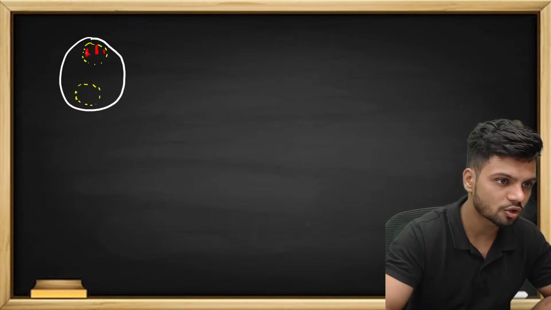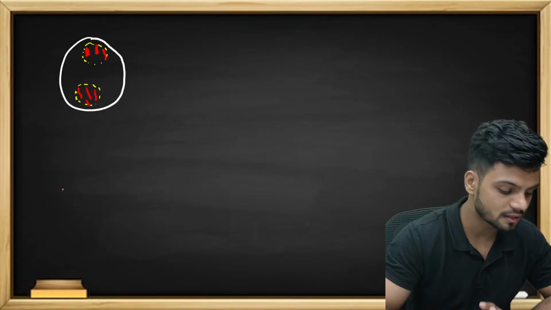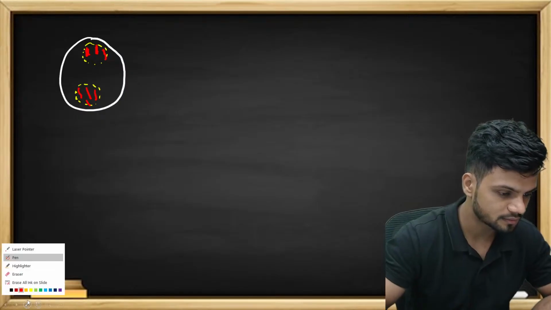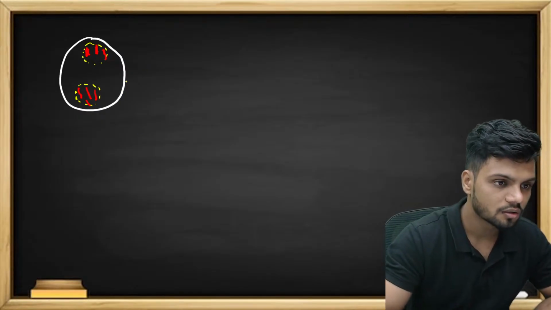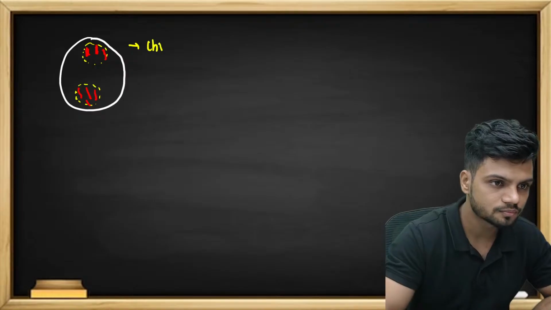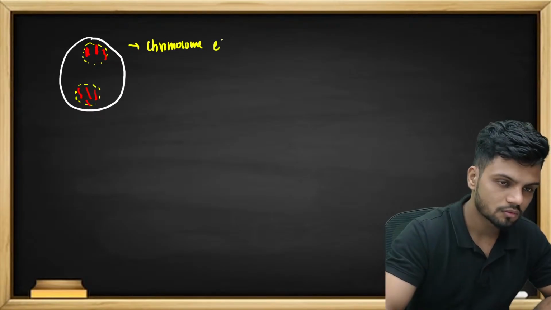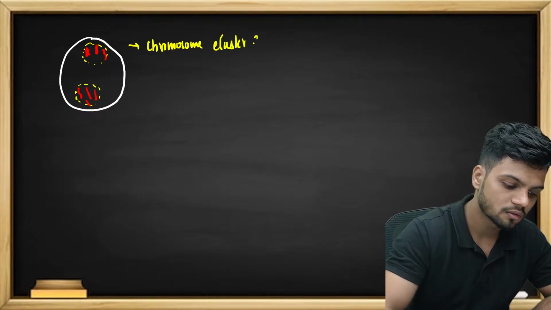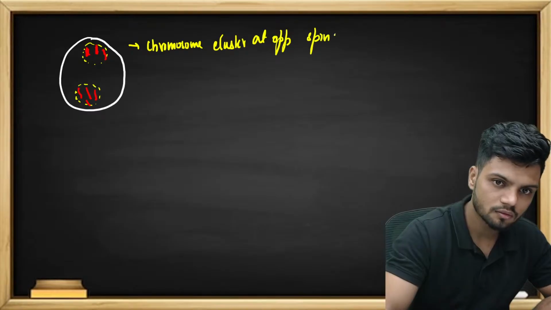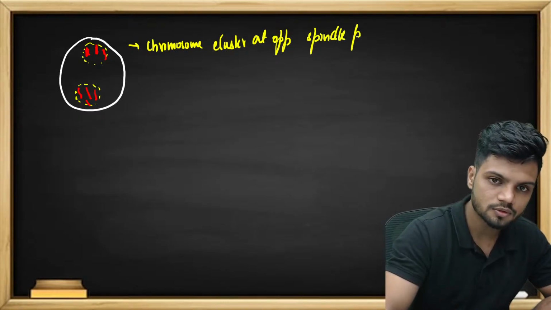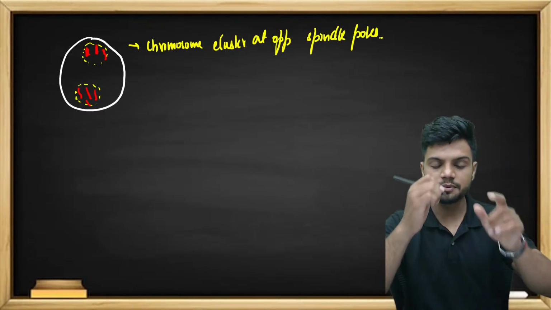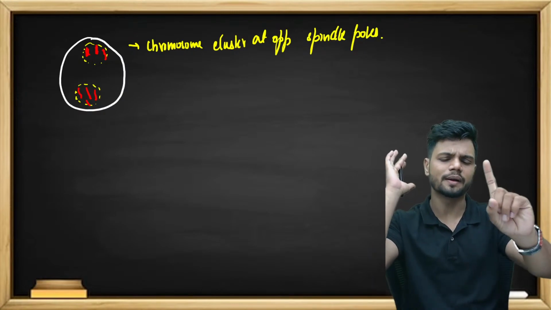Single chromatid. All of them are single chromatids. All the chromosomes are aligning at each cluster. The chromosomes cluster at the opposite spindle poles. At the opposite spindle poles, chromosomes are clustering now, all single chromatids.